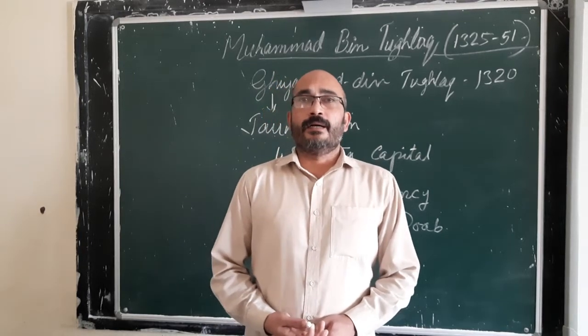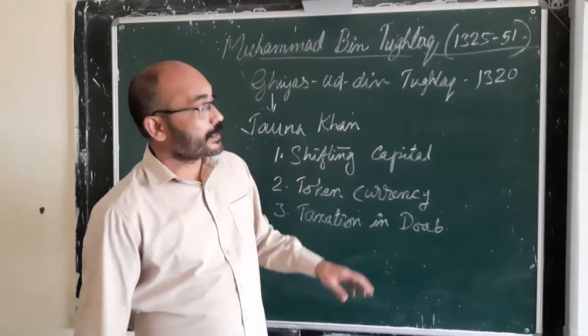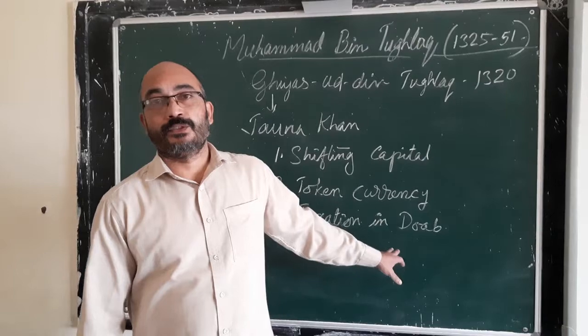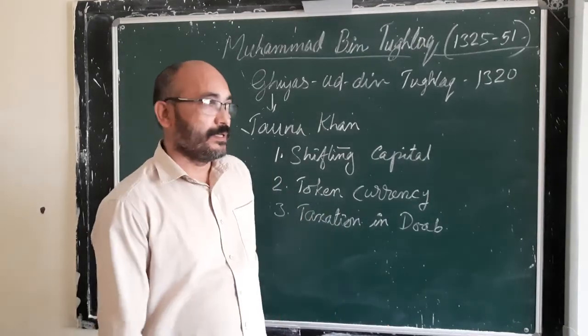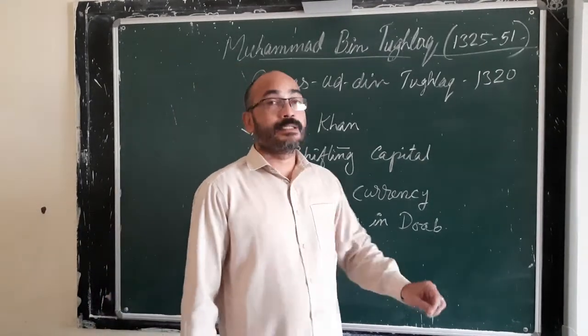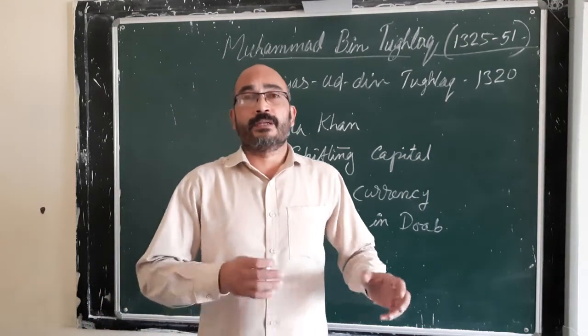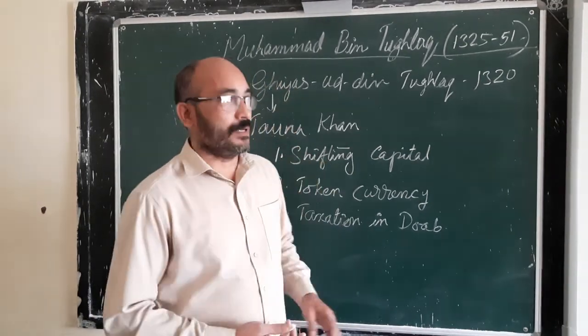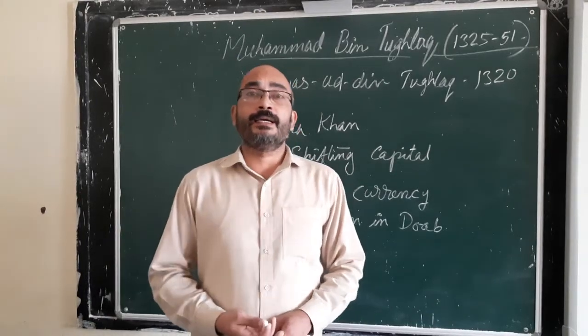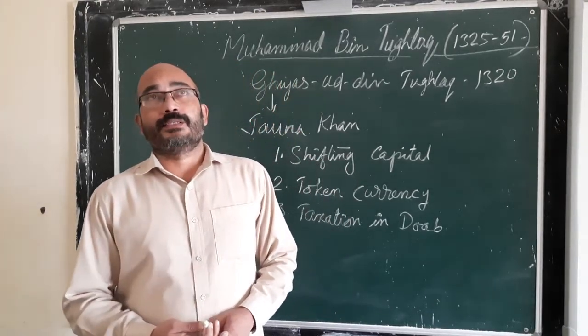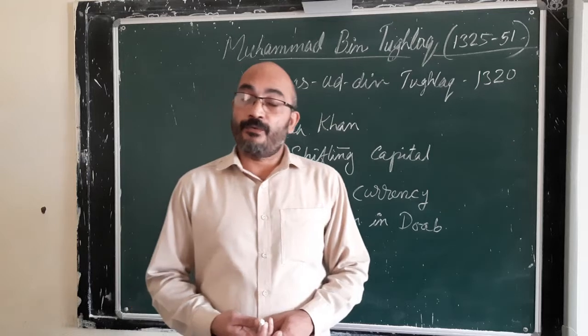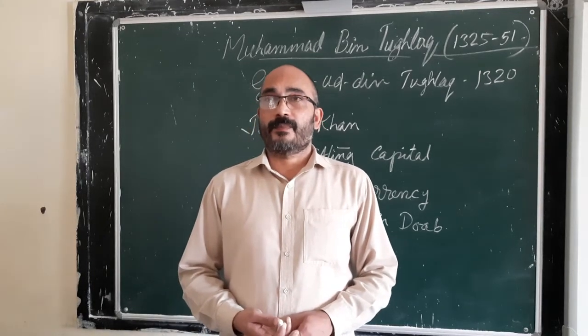So he increased the tax from the Doab region to half of the total produce. This Doab region is a fertile region. The fertile region between River Ganga and Yamuna is called the Doab region. So he increased the land tax from the Doab region to half of the total produce.